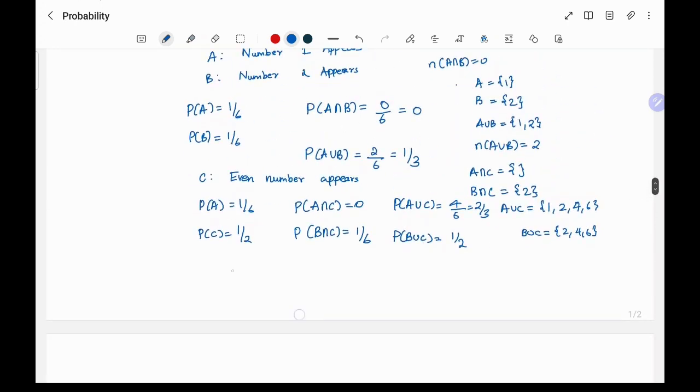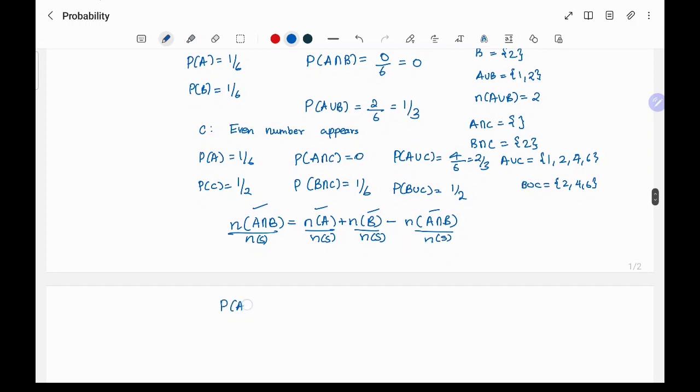So from set theory, we also had this formula, right? n of A union B is equal to n of A plus n of B minus n of A intersection B. If we divide everything by n of S, both sides, then nothing will change. But if you see, each of these are the probabilities.